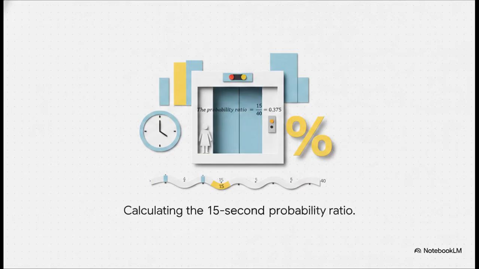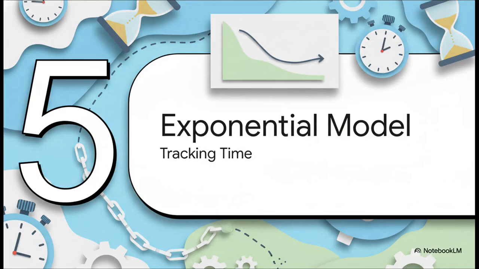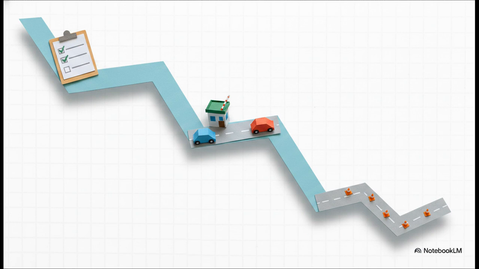Now, to find our answer, we just look at the probability ratio. Dividing our target 15-second window by the 40-second total reveals a precise 0.375. Yep, that's a 37.5% chance that your elevator arrives in under 15 seconds. Finally, let's explore our third and final flavor, tracking time exponential distribution. Also known as the negative exponential distribution, this one is specifically used to measure the time that elapses between two occurrences of an event. And this model is incredibly useful out in the wild.